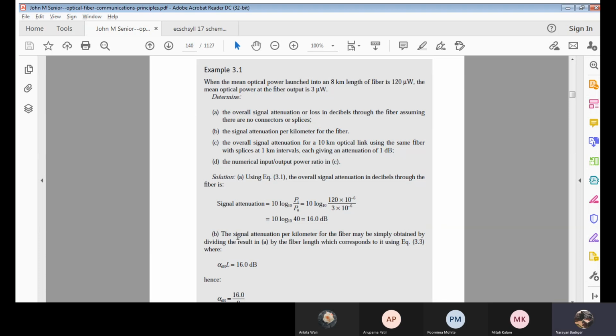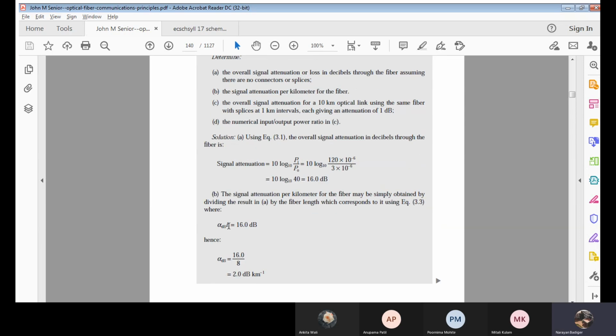Now what exactly do I need? I need signal attenuation per kilometer. Now the total length of the fiber is given. It is 8 kilometers. Now I use that 8 kilometers. It is alpha dB.